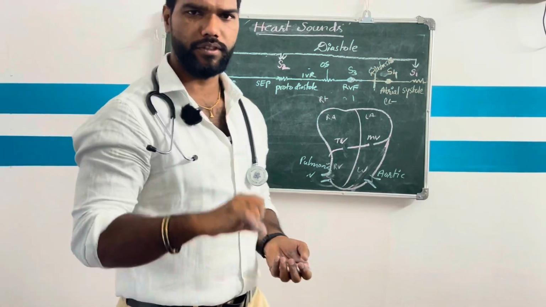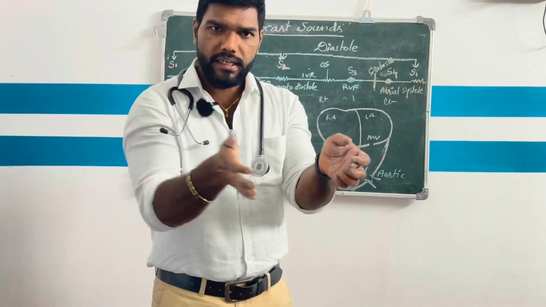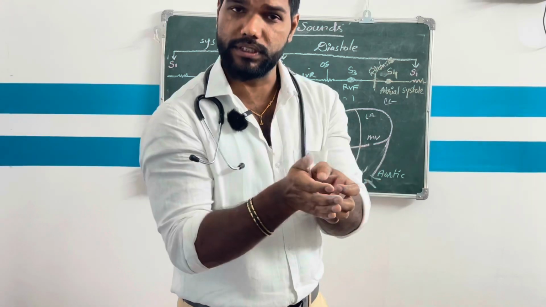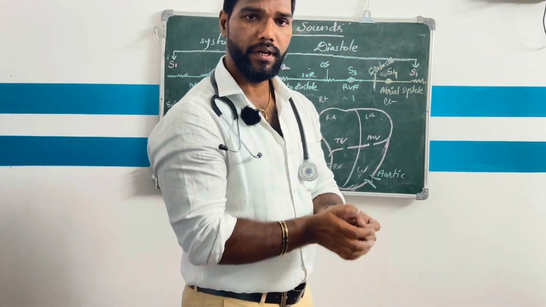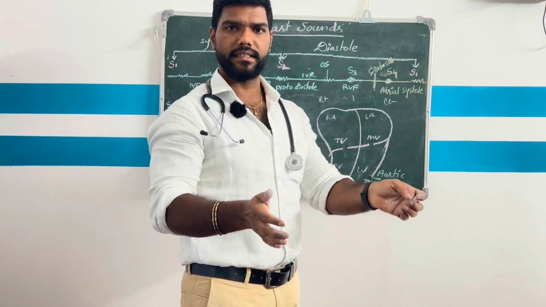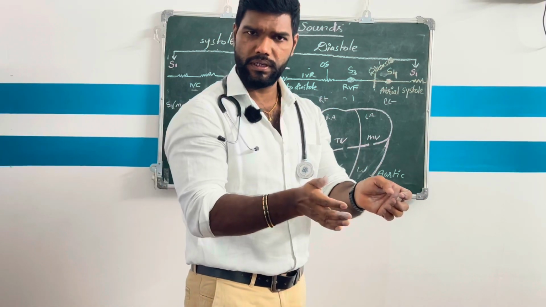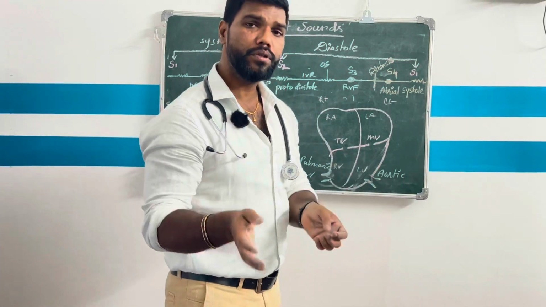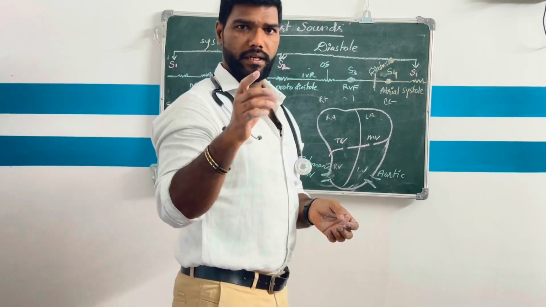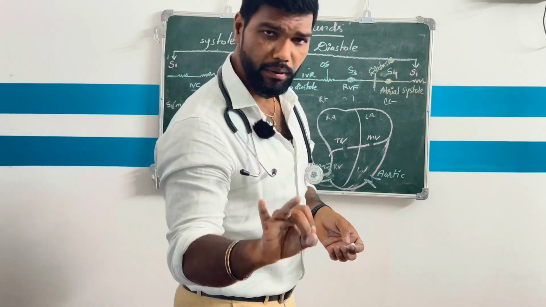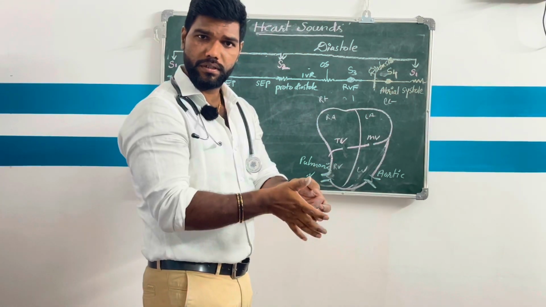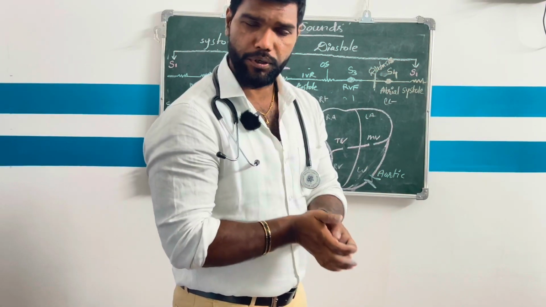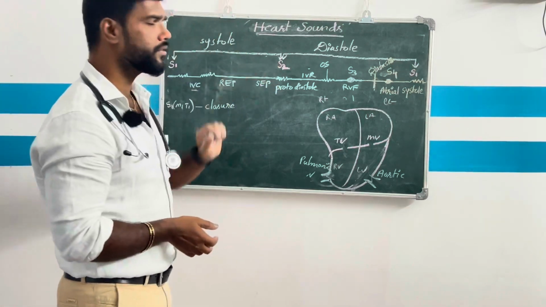You got my point? First heart sound: during ventricular systole, both the mitral valve and tricuspid valve close, which produces the first heart sound. During ventricular relaxation, after the protodiastole, or just at the beginning of the isovolumetric relaxation, both semilunar valves, the aortic valve and pulmonic valve, are closed. So this closing of both semilunar valves produces the second heart sound.